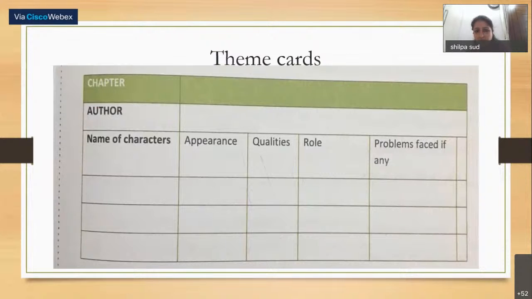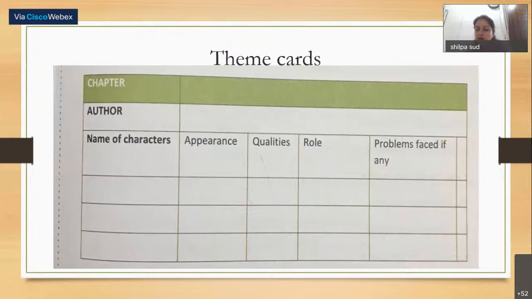Then the next column is qualities. Whatever quality of that character is given, the students can handpick and write it in this column. And the role they played, like in the chapter Bholi, one is the teacher of Bholi, one is the father of Bholi, the mother of Bholi, who are looking for a groom for Bholi. Whatever role they are playing in the chapter can be written. And the problem faced, if any problem was faced by that character, can be written in this column.